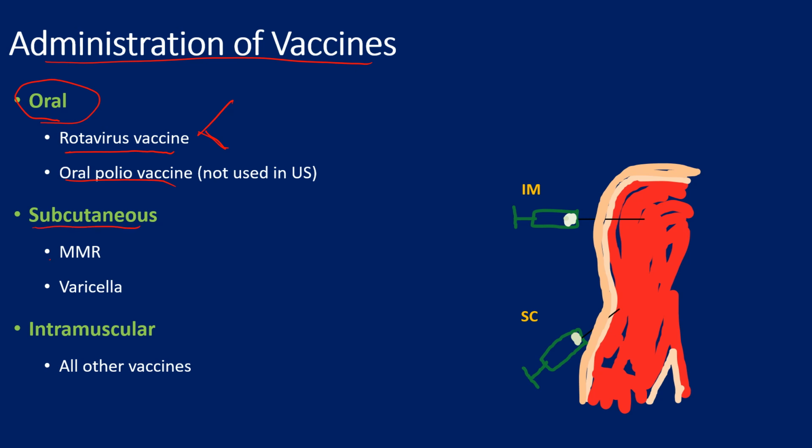Subcutaneous vaccines, we have MMR and varicella. What happens if you give MMR or varicella intramuscular by mistake? It is considered to count, so you are able to count that toward the immunization status. You don't have to repeat. Intramuscular, all other vaccines are intramuscular.